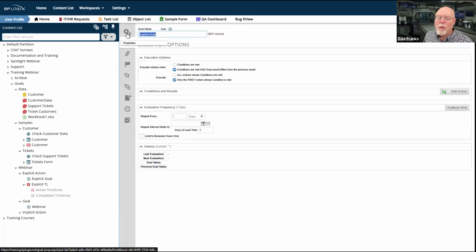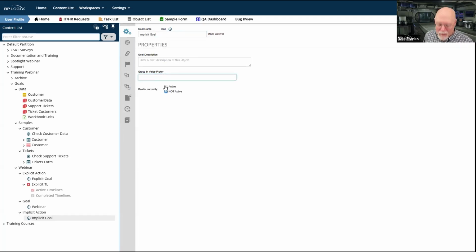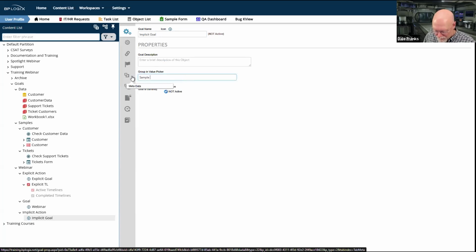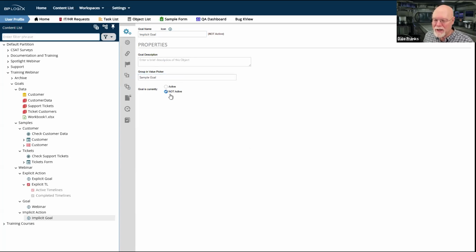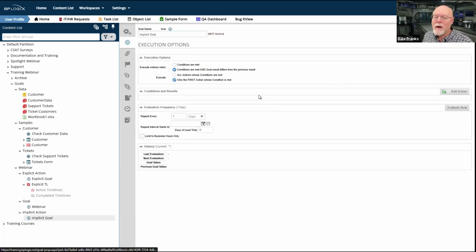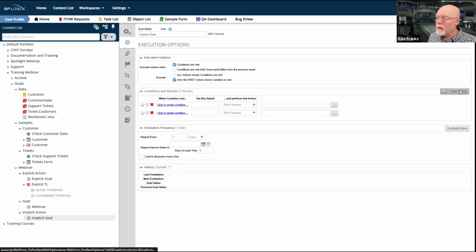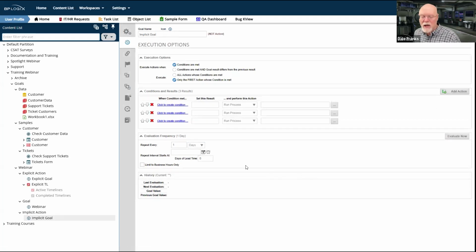I forget what I called it. I think I called it sample goal. However, this I will need for the implicit action because we'll have to set something up. So that's good. We'll go over here. We'll do it when conditions are met. And again, now we're going to have multiple conditions. So we're going to recreate those same conditions that we saw previously.